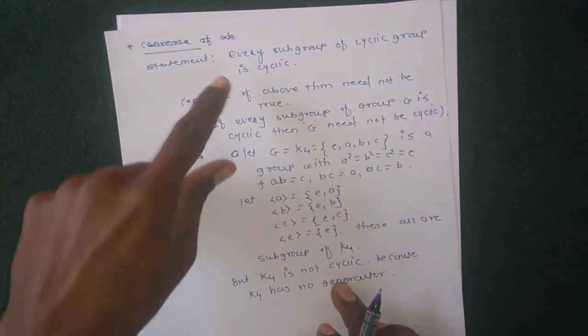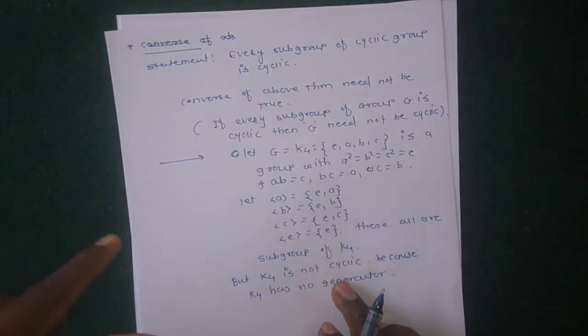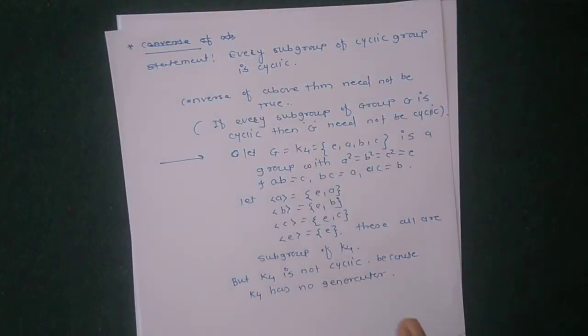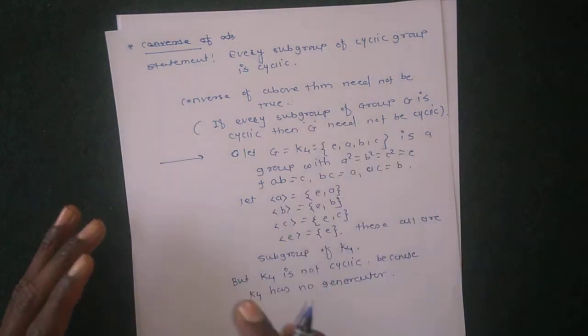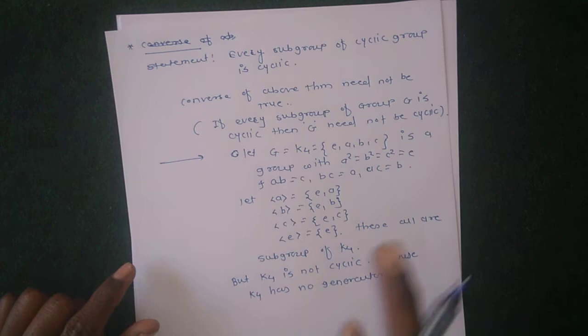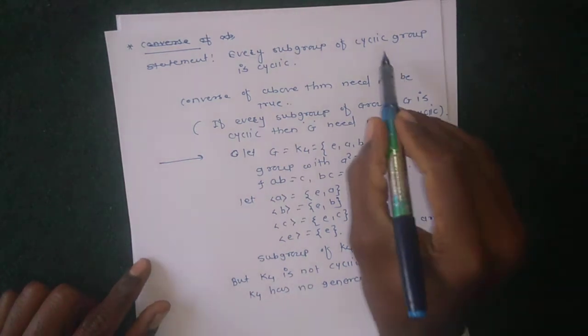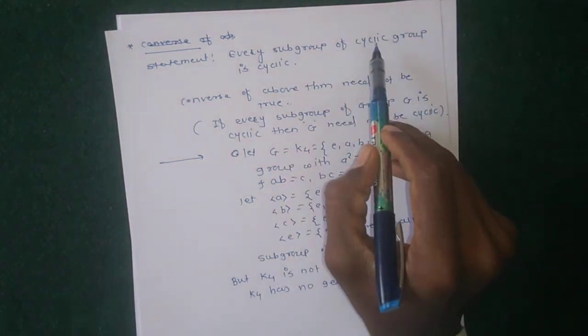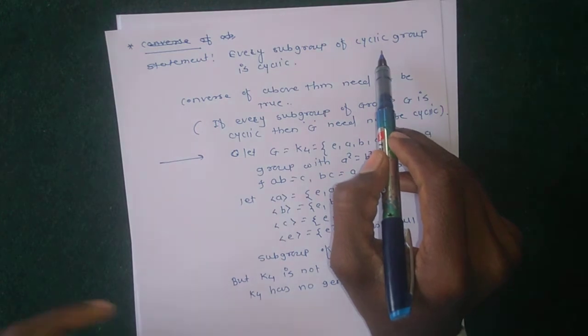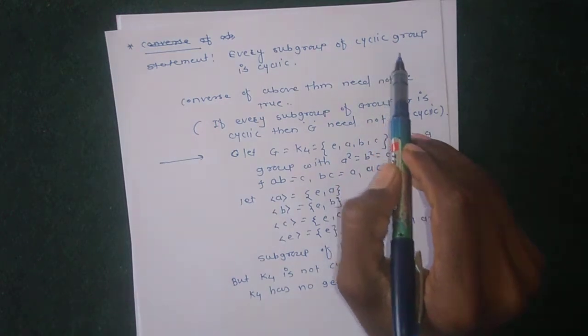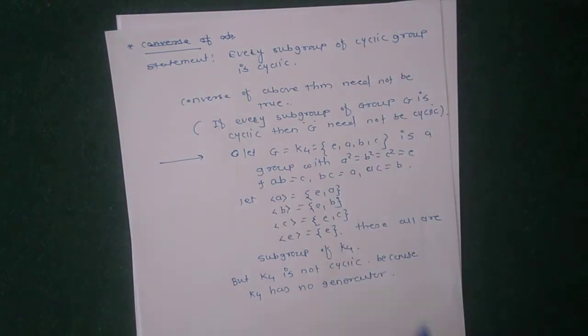Every subgroup of a cyclic group is cyclic, but if every subgroup of group G is cyclic, then G need not be cyclic. If G is cyclic, then its subgroups must be cyclic, but if its subgroups are cyclic, then G need not be cyclic.